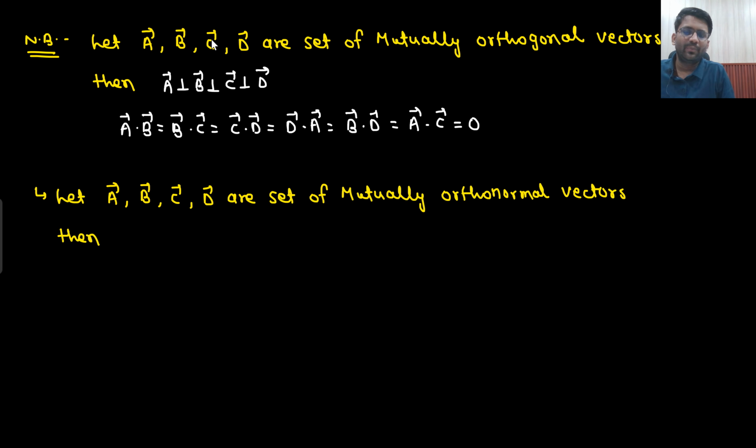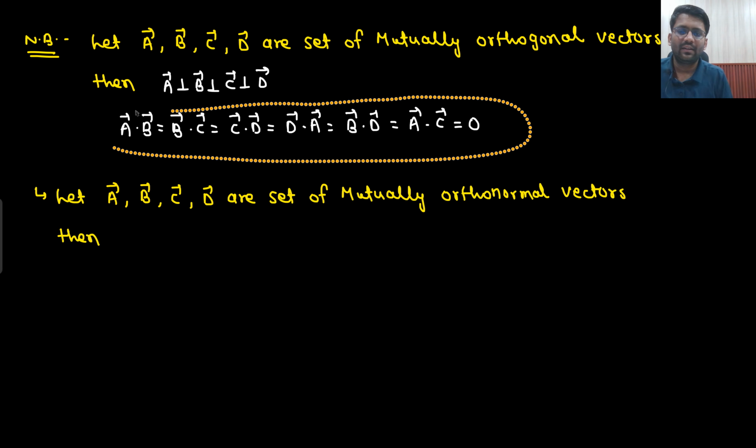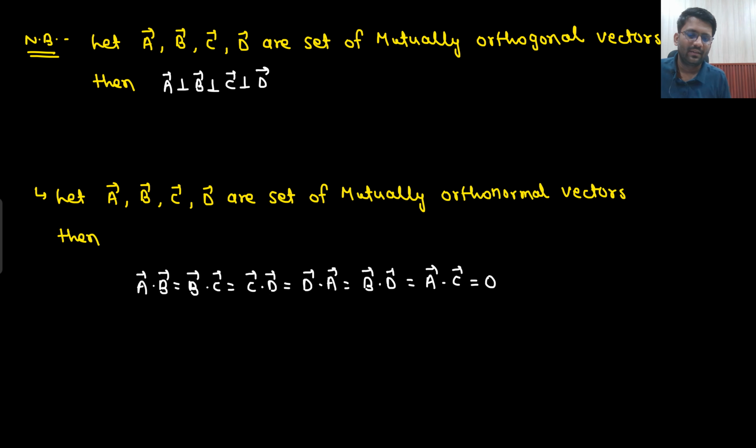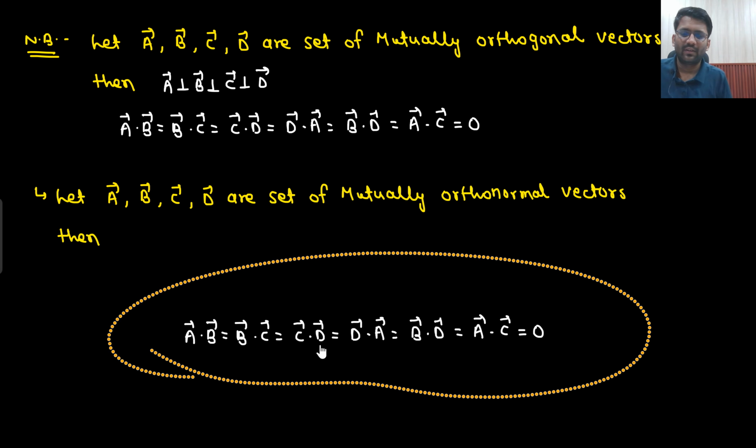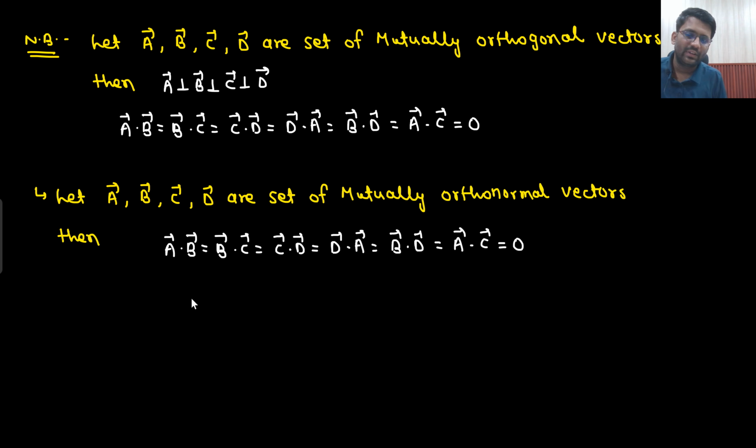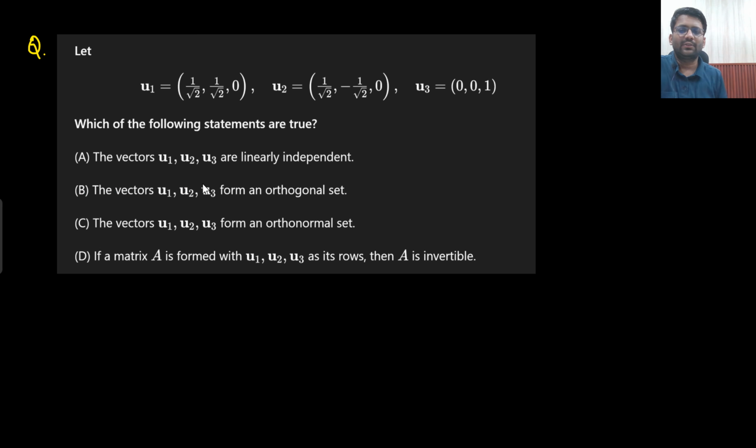That means A dot B should be equal to 0, B dot C should be equal to 0, C dot D should be equal to 0. A dot C, B dot D should also be equal to 0. Understandable? All are orthogonal to each other. And what if I say they are mutually orthonormal? That means this complete condition will be satisfied. Along with that, their length would also be 1. So this condition will surely be satisfied, along with that their length should be equal to 1. Is that clear? Okay.